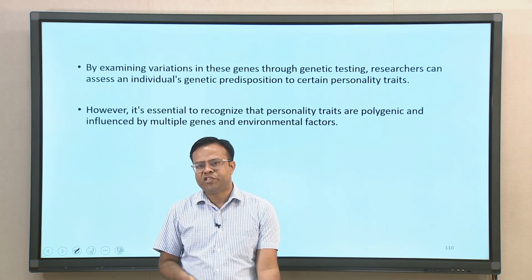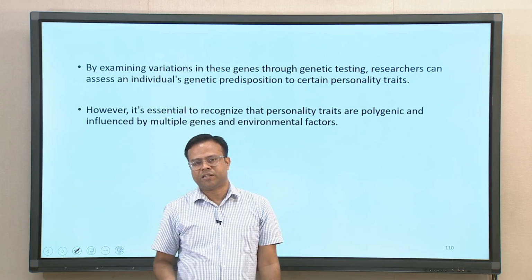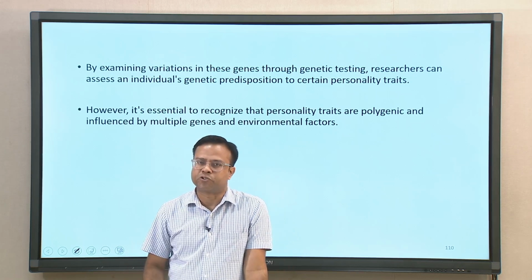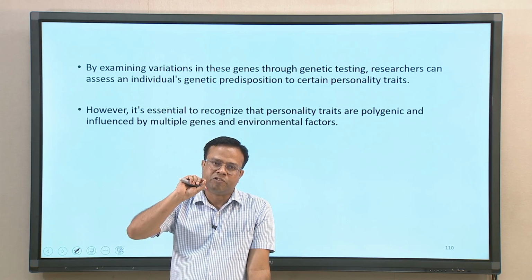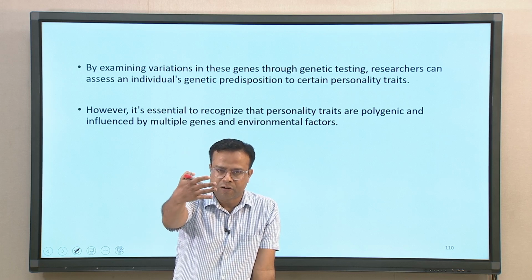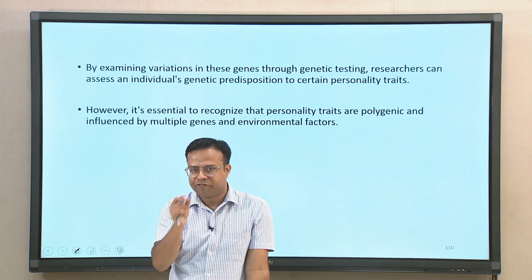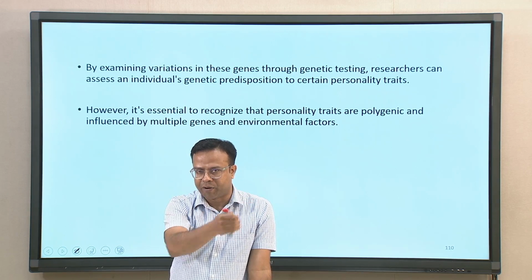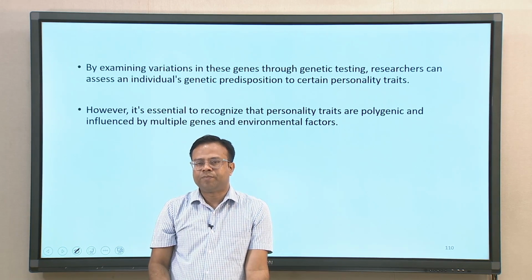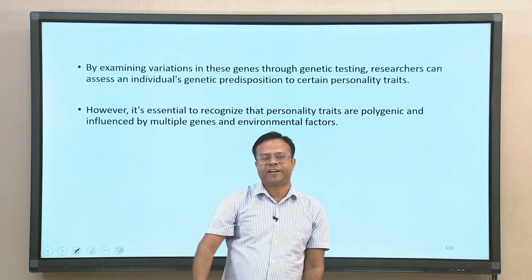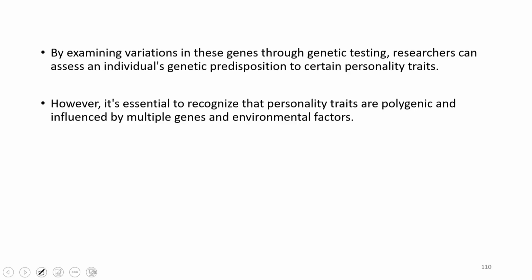By examining these genes through genetic testing, researchers can assess individual genetic predispositions. Sometimes genes may not directly cause certain behavior, but they may make you more vulnerable if certain genes are present in that person. However, the problem with genetic marker research is that no single gene has been generally found for particular things. Mostly personality traits are polygenic. So, many genes are associated with the expression of one particular trait.